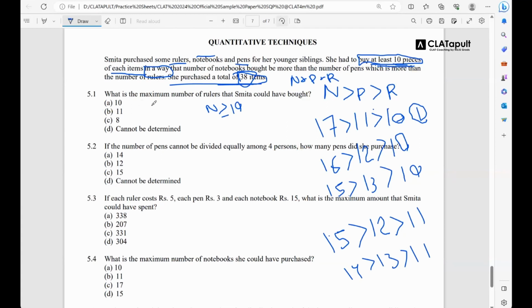Now see, you have 16 pens, you can divide it by 4. 16 by 4 is what? 4, right? However, say you have 17 pens, can you divide 17 pens among 4 people equally? No, sir. A decimal value will come in this answer. So you can't do that, right? You can't do that. So what the question asks you, if the number of pens cannot be divided, how many